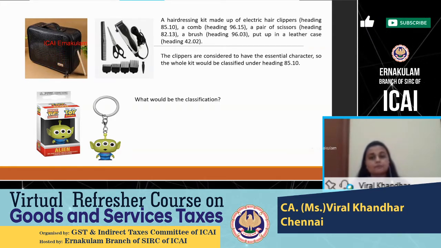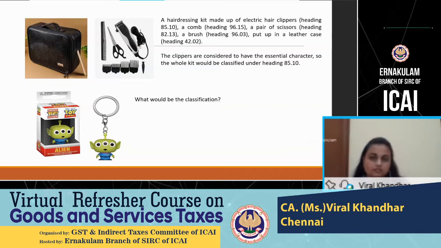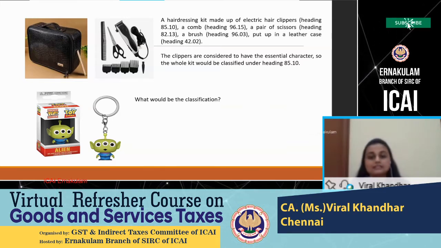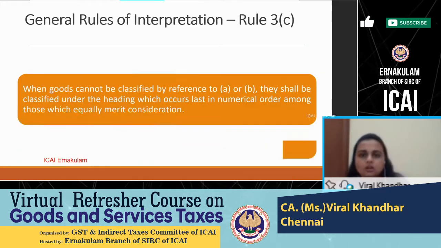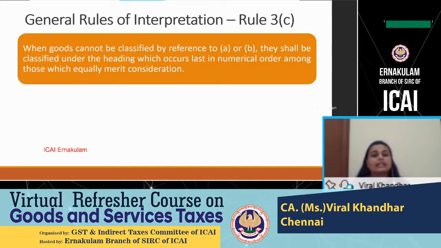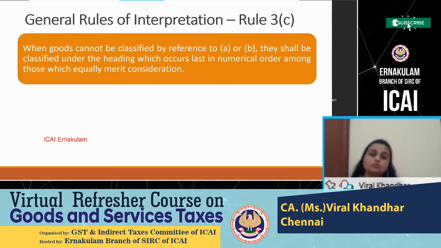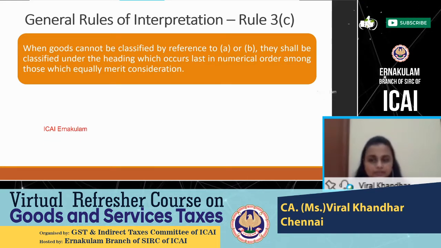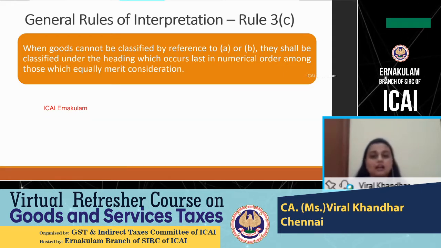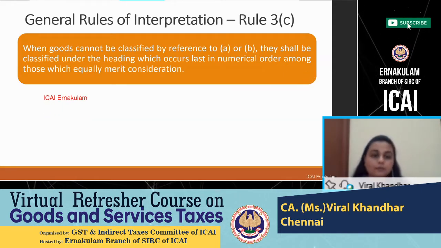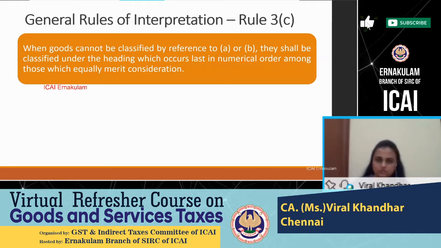So now recall the example of the shirt. Rule 3b will not help you out. So let's see if rule 3c will help us solve the confusion. Rule 3c says that when goods cannot be classified by reference to rule 3a or rule 3b, they shall be classified under the heading which occurs last in numerical order among those which equally merit consideration.